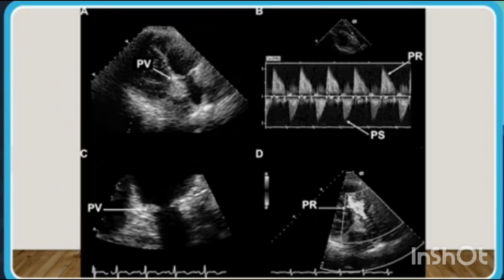We can see here the tricuspid valve, and here the pulmonary valve. We can see in the B view the pulmonary stenosis with pulmonary regurgitation. The pulmonary valve appears somewhat thickened, and in the right lower side there is a regurgitation of the pulmonary valve, that is PR, pulmonary regurgitation.